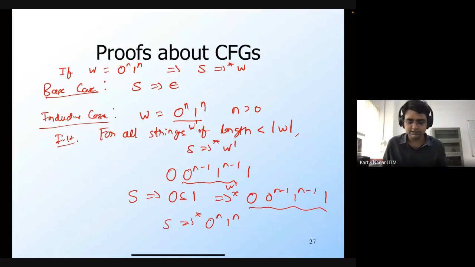that any string of the form 0 to the power n, 1 to the power n can be derived beginning from the start symbol S. And that's why they will be present in the language of the grammar. So, any questions regarding this proof?